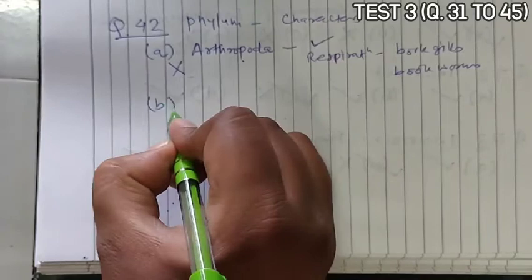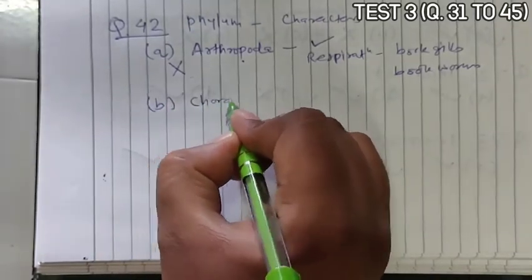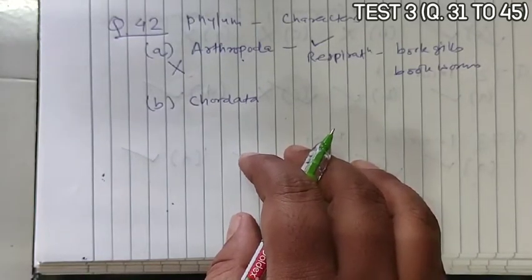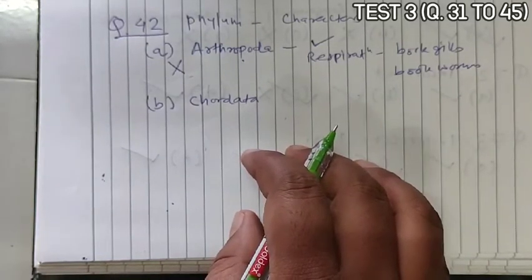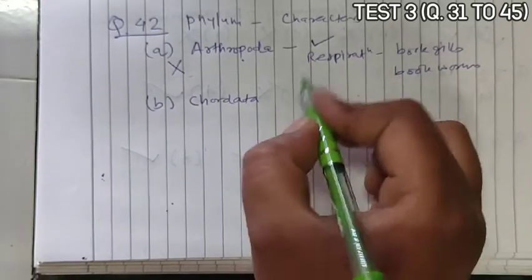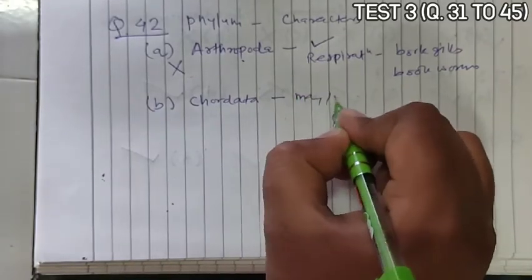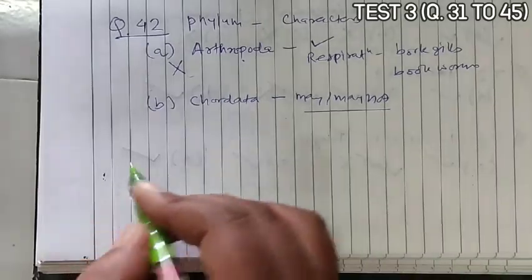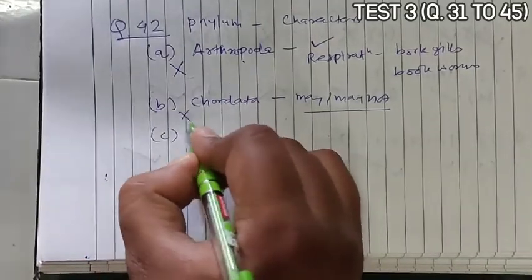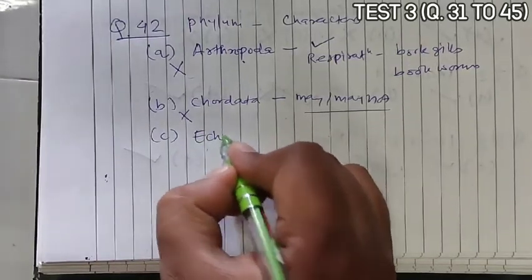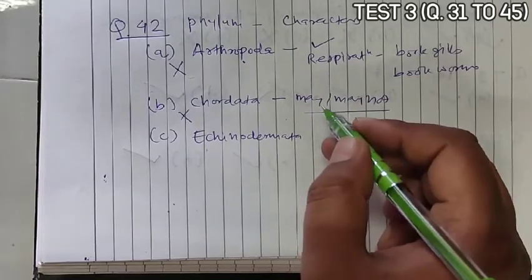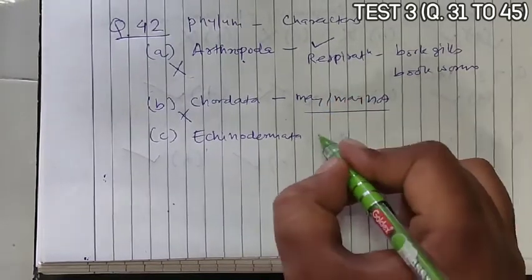If we go with option B, that is with respect to Chordata, they have given that notochord is present at some stage and a separate anal and urinary opening to the outside. Now chordates may or may not have separate anal and urinary openings, so it is incorrect. Option C, Echinodermata. Echinodermata are pentamerous, radial symmetry and mostly internal fertilization.